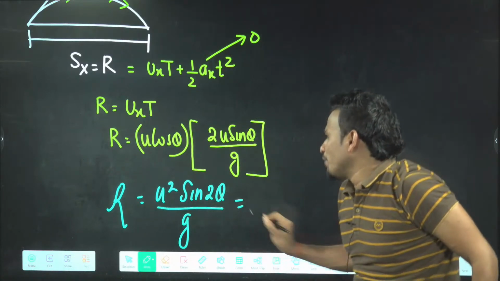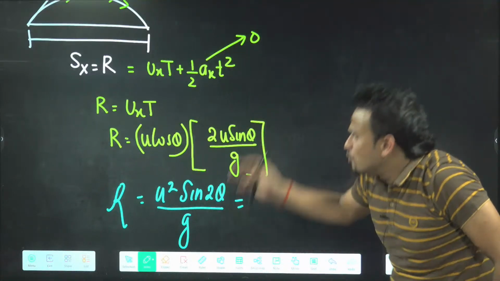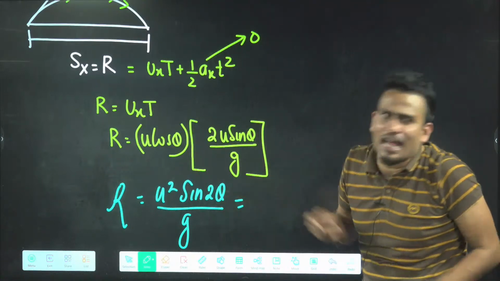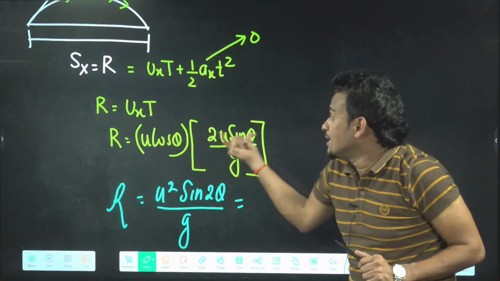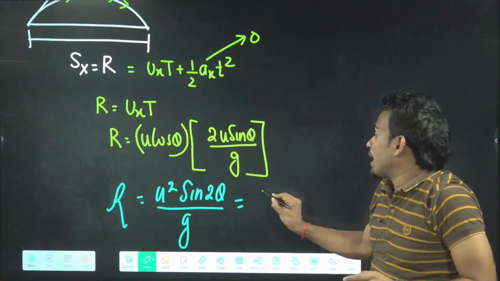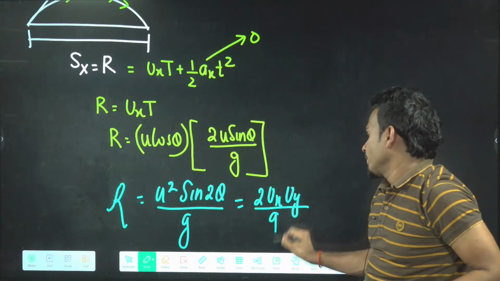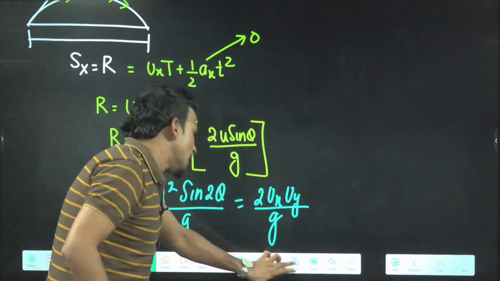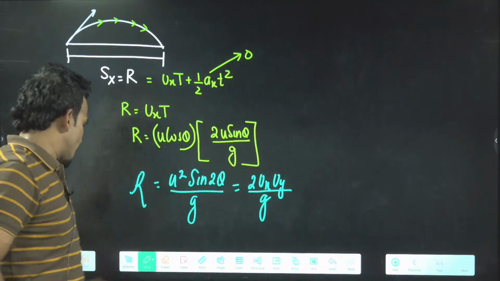Sometimes theta and u are not given, but ux and uy are given. So if ux and uy are given, you can also write range as 2 ux uy by g, because this is ux and this is uy. This is the result for range. You can derive it. I'm giving you 5 seconds. See all these results. We'll move further.